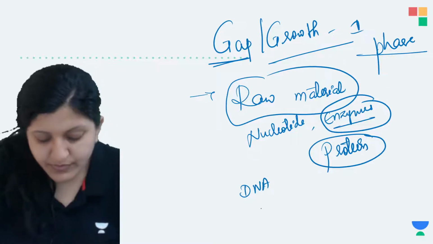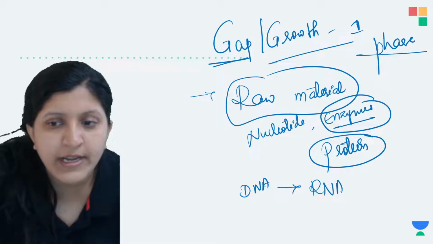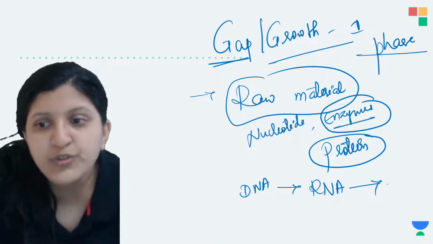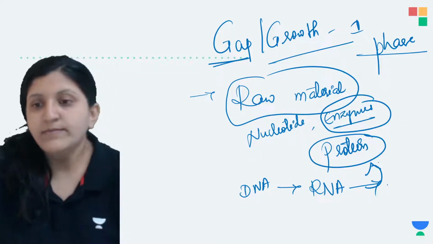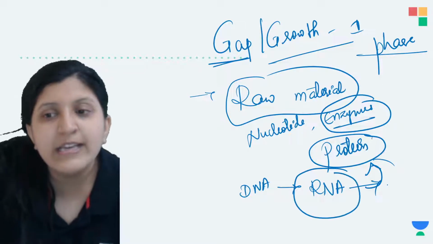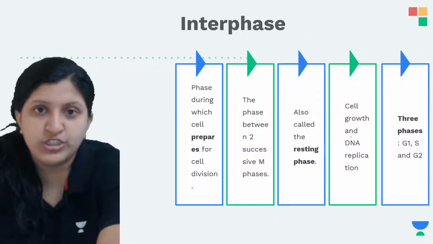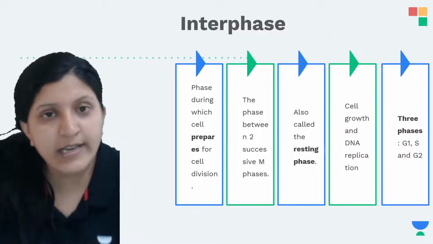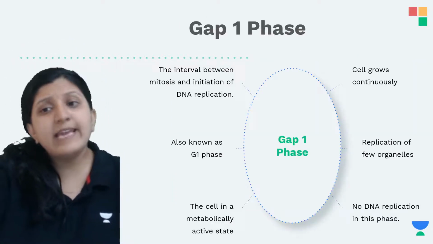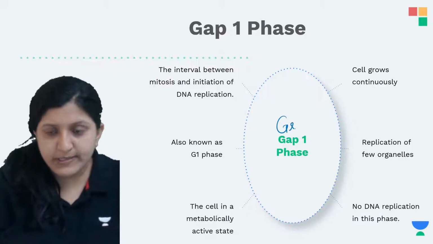That DNA has to be transcribed to form an RNA, and then this RNA has to be translated to form the protein. So as you can see, there is an RNA increase and a protein increase occurring. DNA to RNA and RNA to protein formation occurs, and hence in the gap 1 phase, which is also mentioned as growth 1 phase.